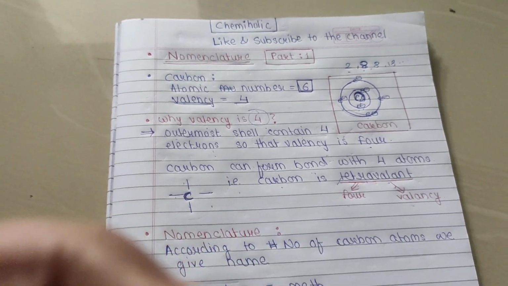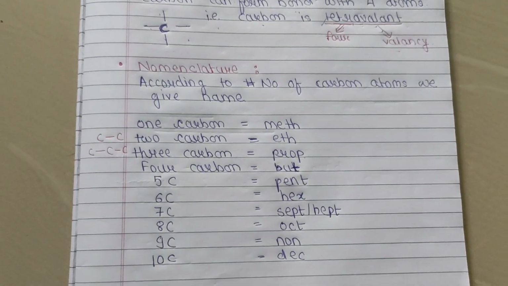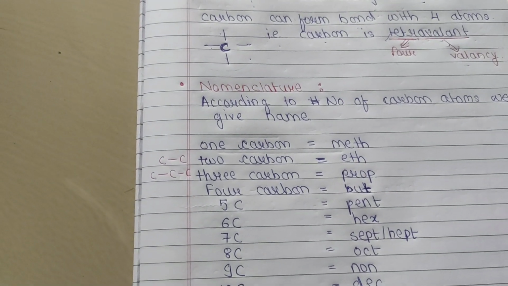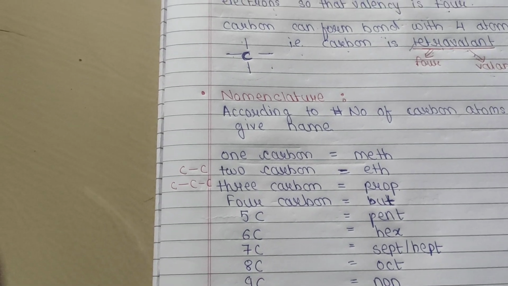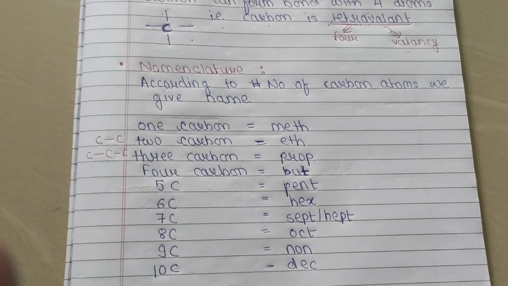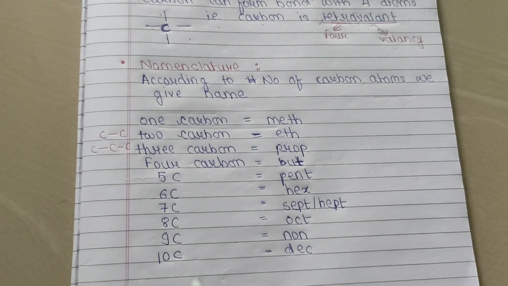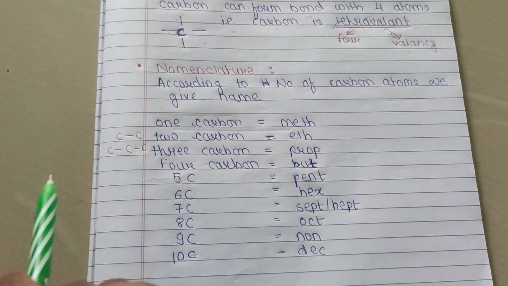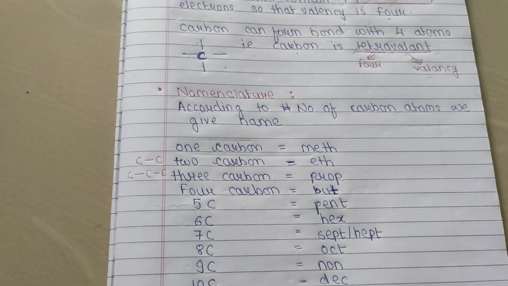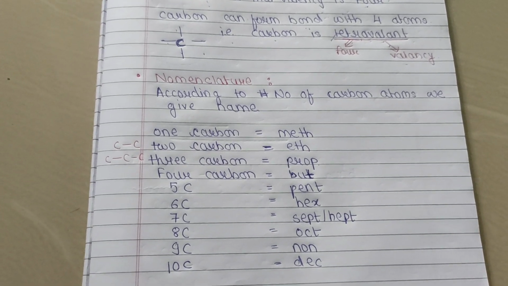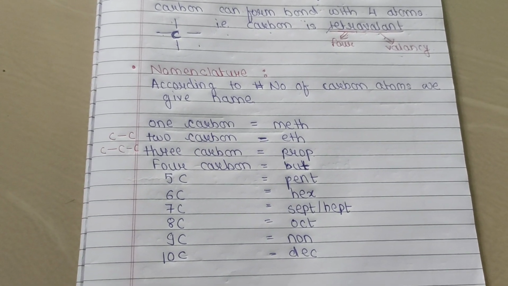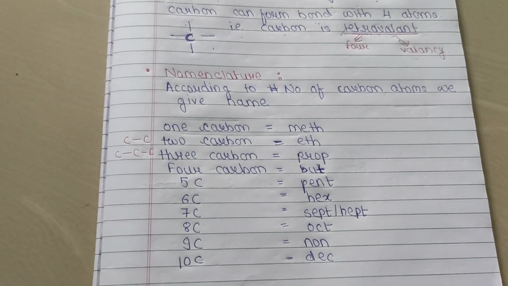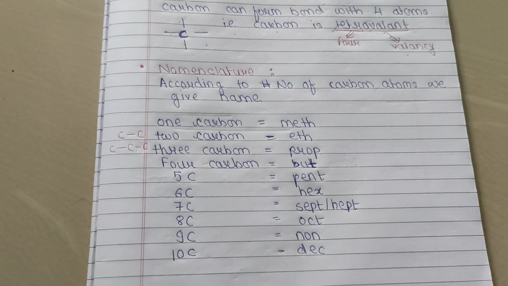Now let's go toward the nomenclature. So, why nomenclature? Every compound has its unique identity. Every compound, any person, has their unique identity. So nomenclature gives a unique identity to organic molecules.